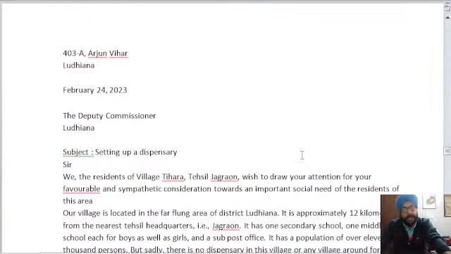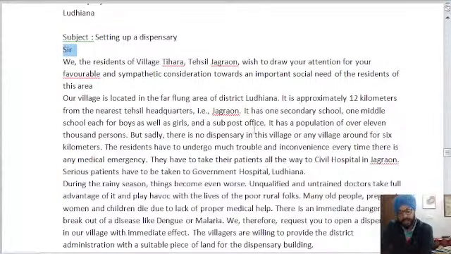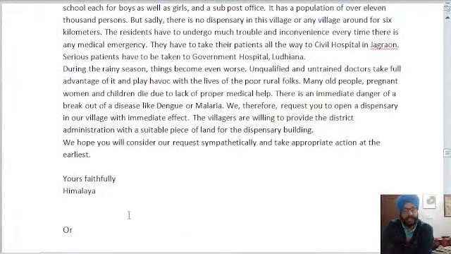This is a letter format. We had made a special video for the letter as well, but you can see how the letter has to be written. First is the sender's address, then the date, then the receiver's address, then subject, then the salutation, then the body of the letter, and then the ending. This way you are going to write. Very good, Harsh, you are giving the answer. Gursirat is also answering, and Vishnu Sharma has also answered the question well. So very good.